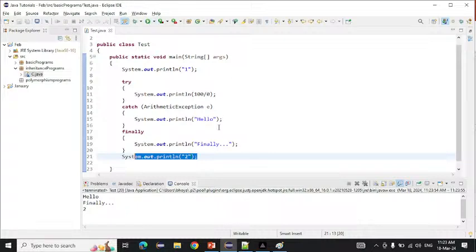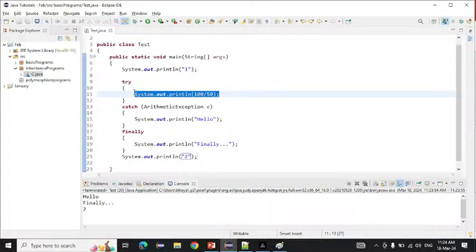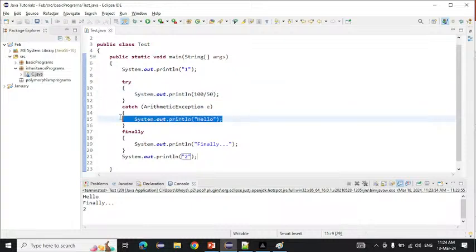After that, suppose an exception will not come. Now, 100 divided by 50 means 2, right? Here we get 2 on the console. After that, will hello be printed or not?